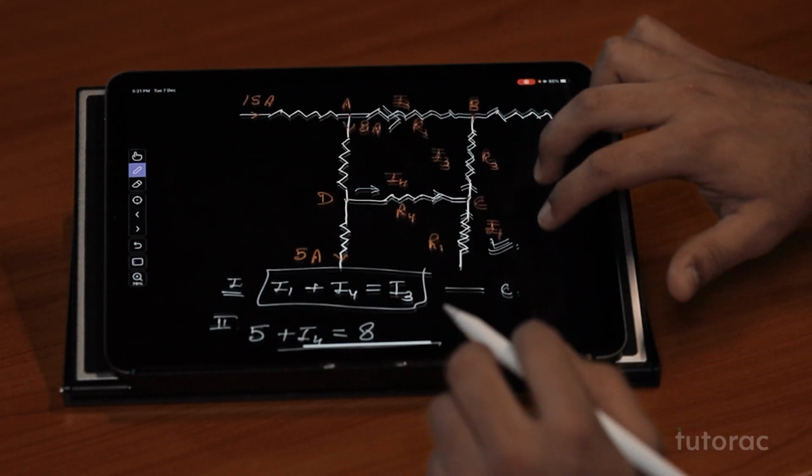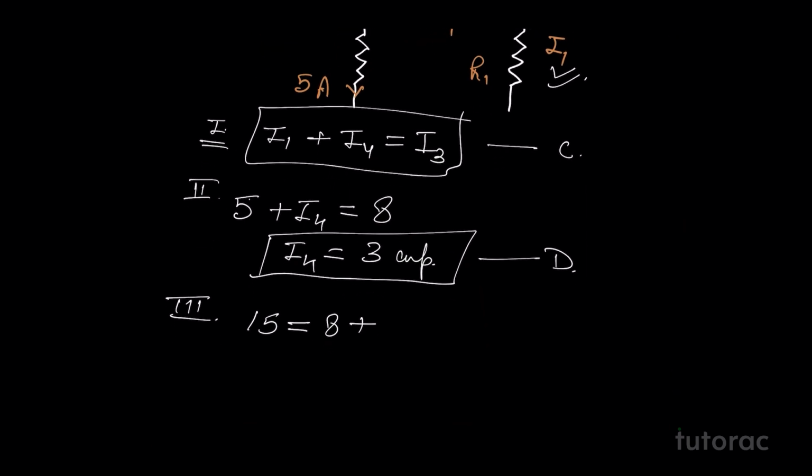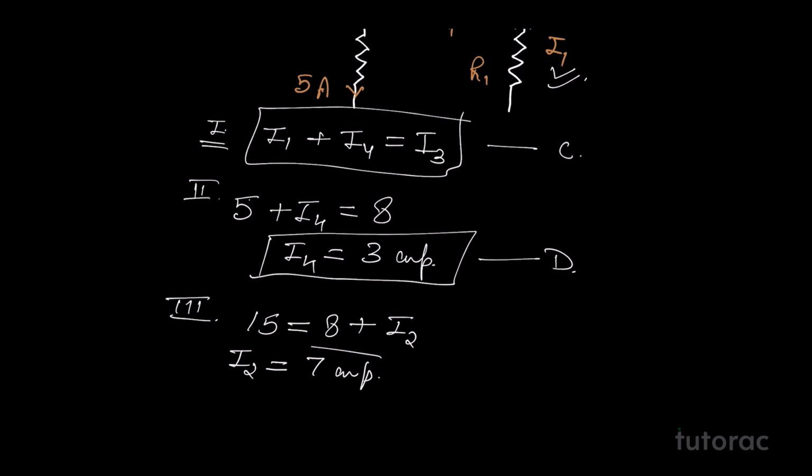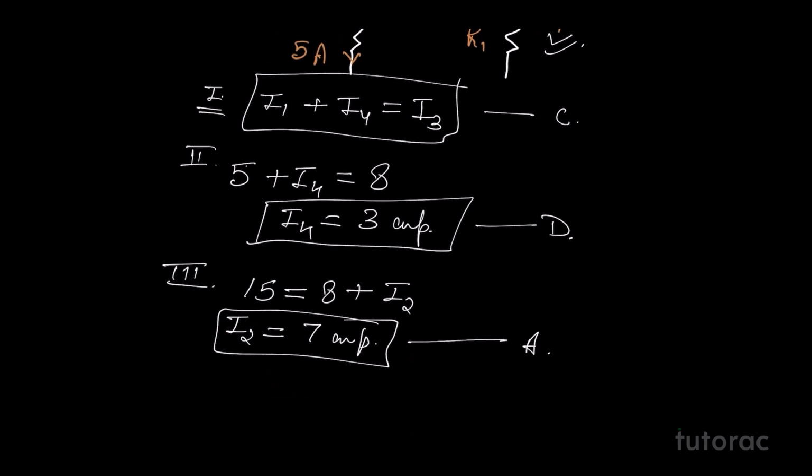So we can write 15 equals 8 plus I2. What we'll get from here is I2 is 7 amperes. Let's say we have generated this equation for junction point A.